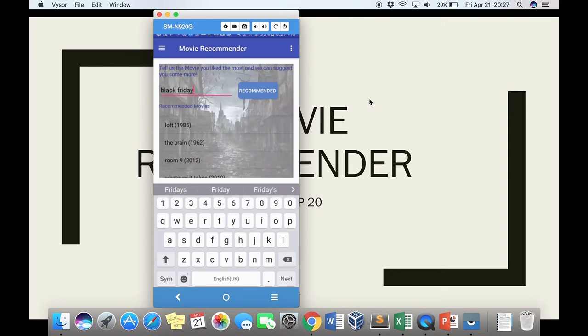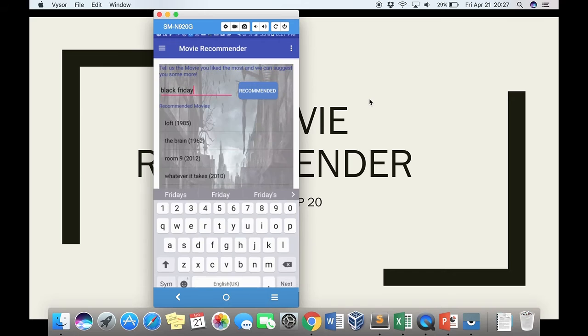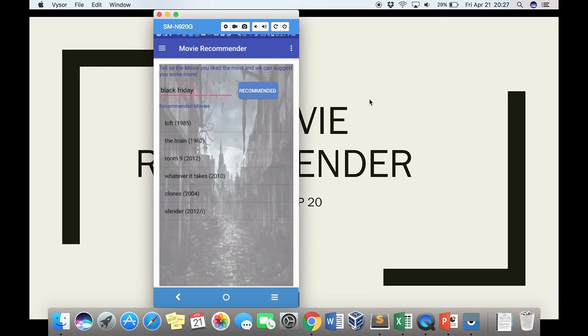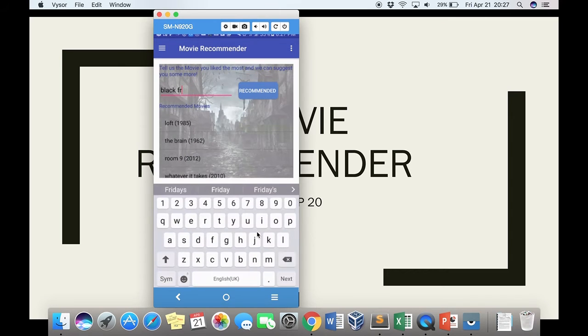So it will show me the recommended 5-6 movies which are similar to this Black Friday movie. As you can see, we have also implemented changing background according to the genre. This Black Friday has the maximum weightage for horror genre, so the background changed accordingly. Now looking into some other movie, whether it works or not.